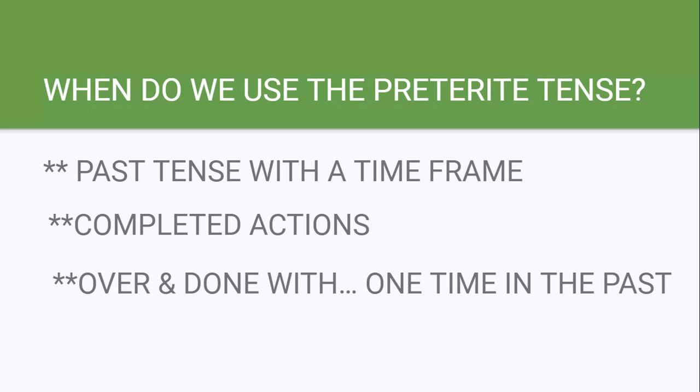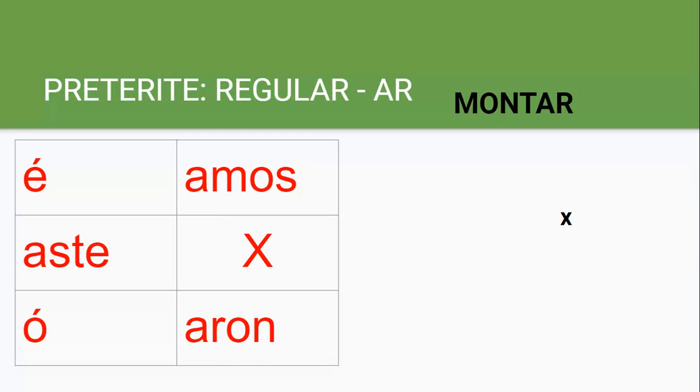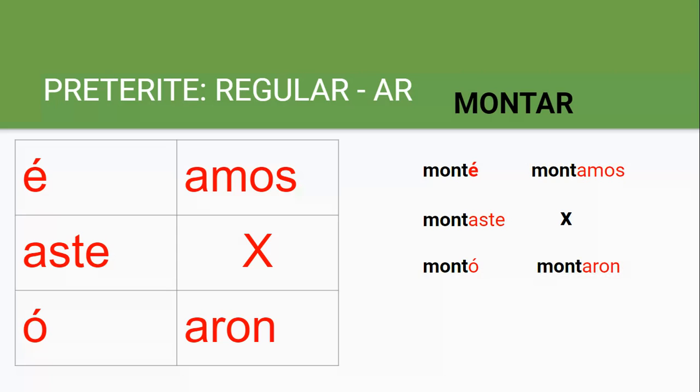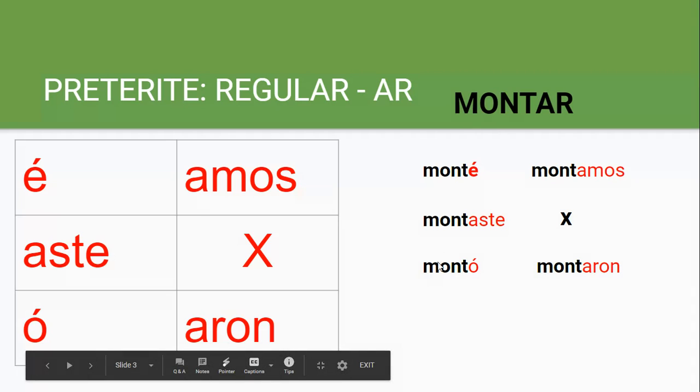So what are those verb endings? AR verbs have aste, ó, amos, aron, and when we plug it into the verb, that would make monté, montaste, montó, montamos, montaron. Did you know that the first and third persons have accents? Look right there. Monté and montó. So there are accents on the first and third.